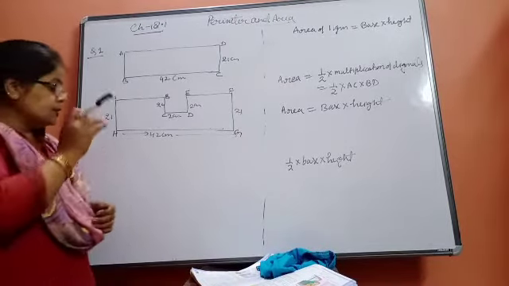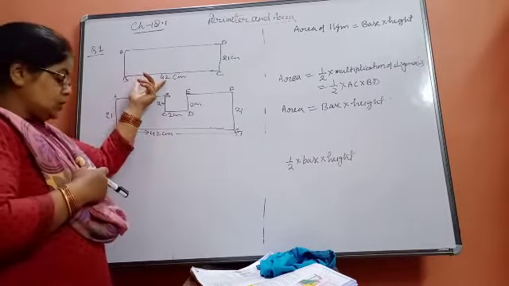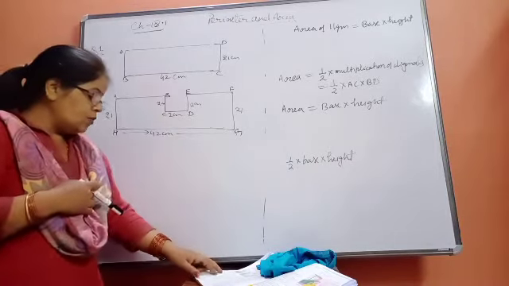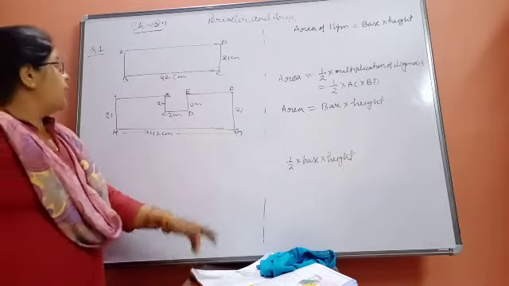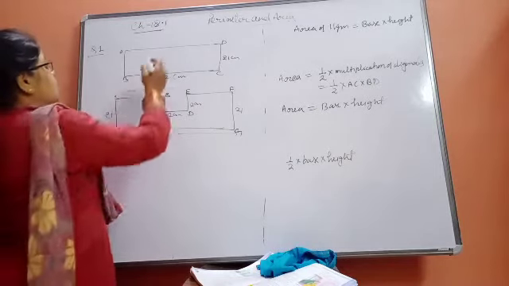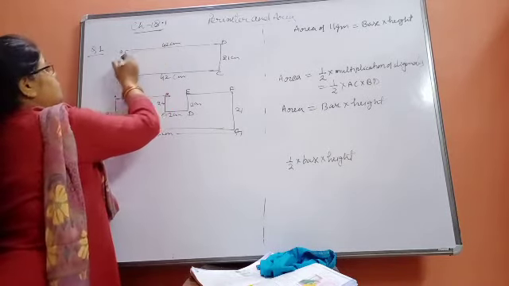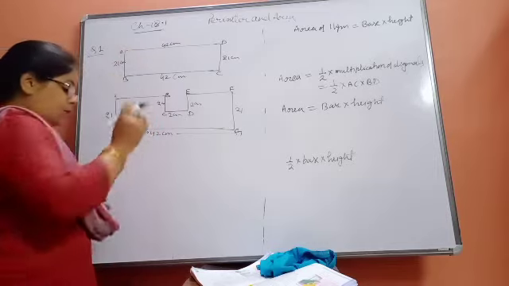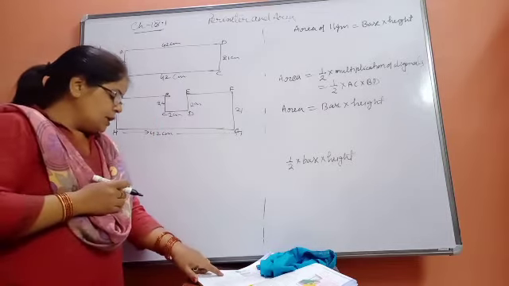Now come to the Exercise 18.1, and this is your question number one. I am going to read the question now. See that in figure 1, the length is 42 centimeter. Okay, length is 42 centimeter, which means the opposite side will also be 42, and the breadth is 21 centimeter, because it is a rectangle.